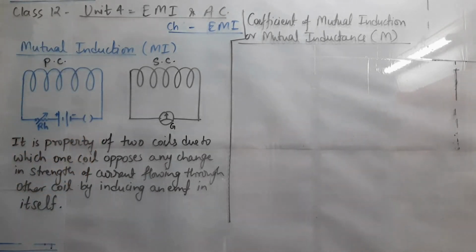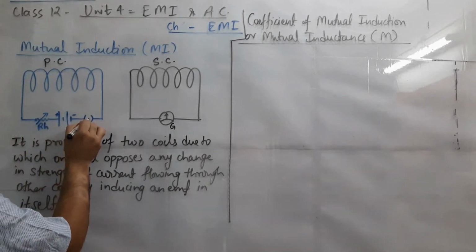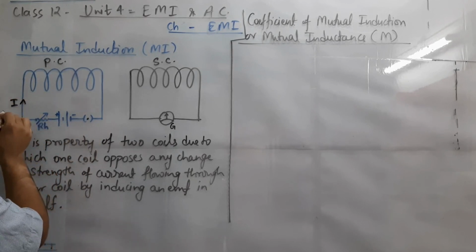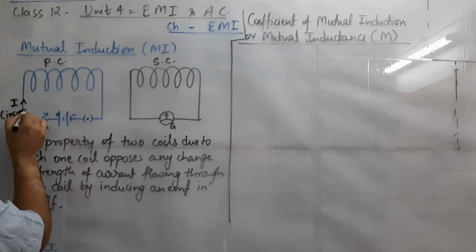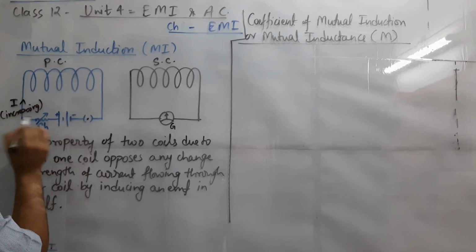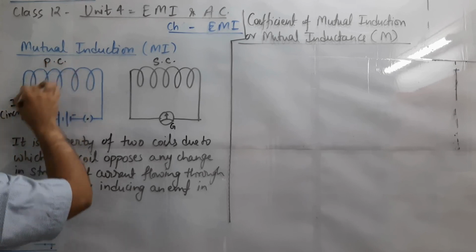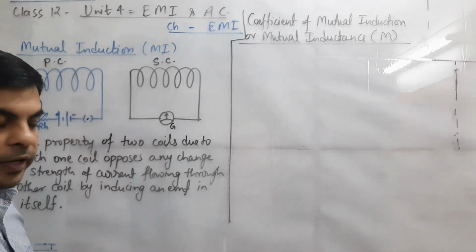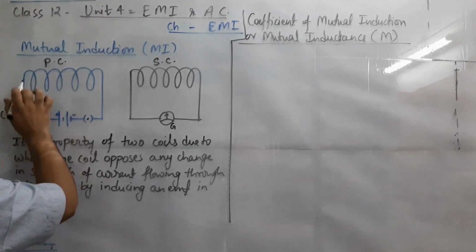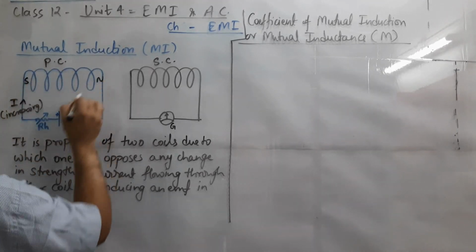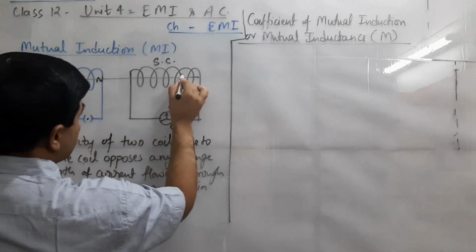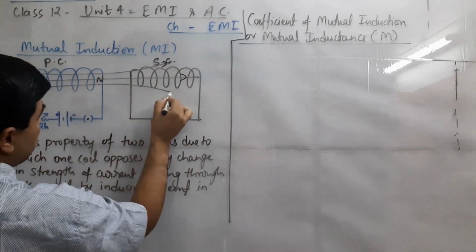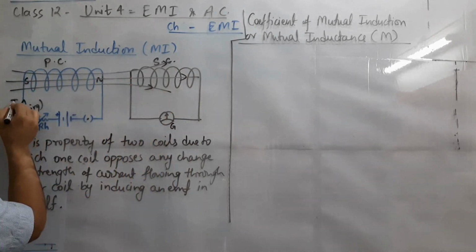Let's see what is going on here. First of all, we will close this key K, due to which some current will pass through this, and suppose this current is having the nature of increasing value with the help of this rheostat. So we know that there will be self induction going on in this individual coil, but right now we are not dealing with that. So here the current enters, so this will be south, this will be north. Magnetic field lines will be passing from the primary coil to the secondary coil, and the number of magnetic field lines of the primary coil will depend on this current.